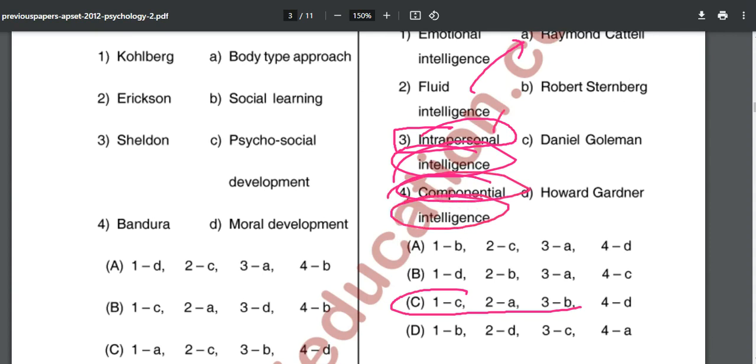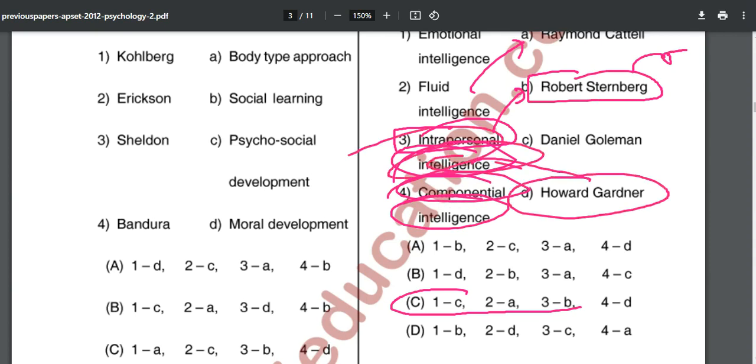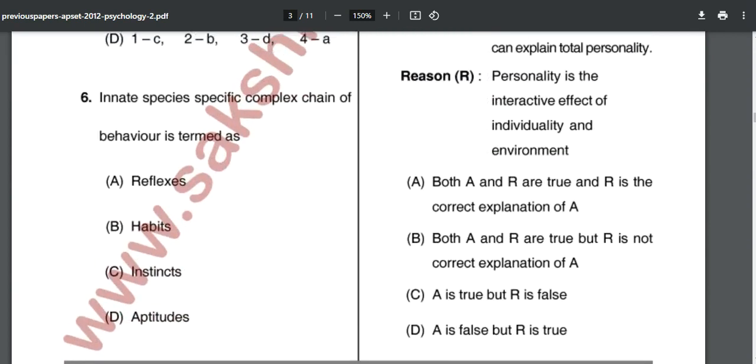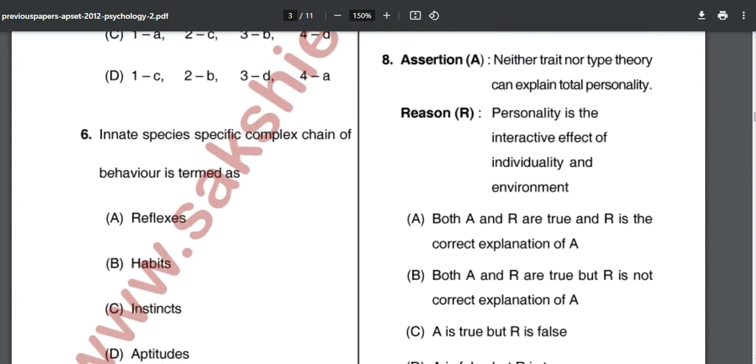So componential goes with Robert Sternberg along with the triarchic theory, and Gardner goes with multiple intelligences. After that, question number 8, neither trait nor type theory can explain total personality.